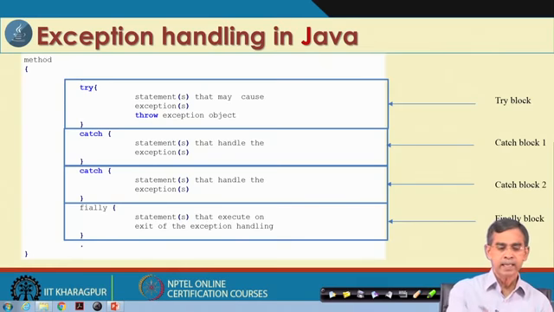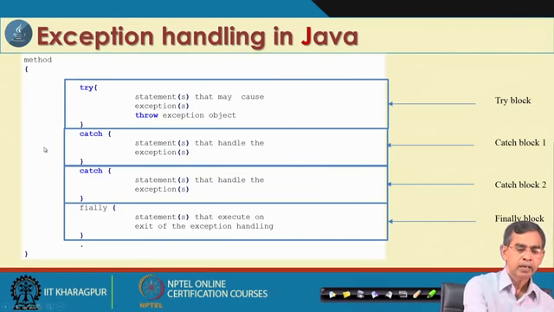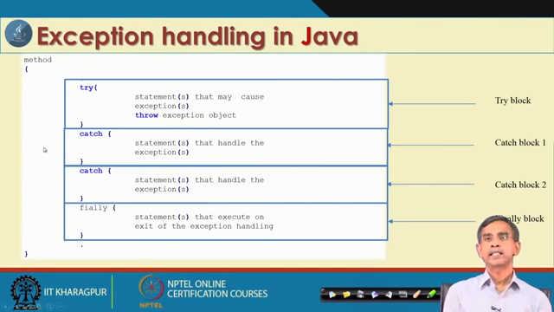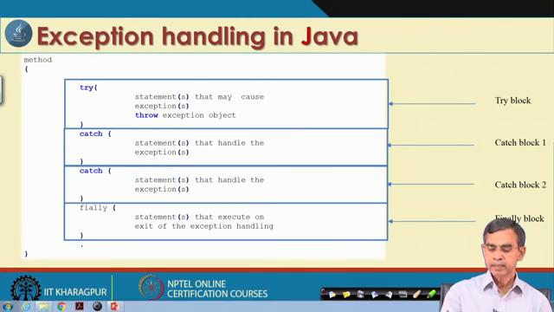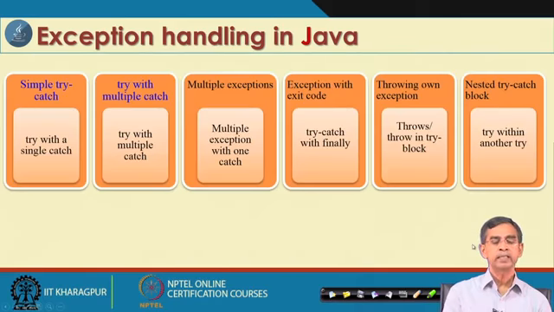So, this is basically in brief the concept of the exception handling mechanism in Java, but now it is very important to discuss each block one by one, each concept one by one. Now, we can structure this concept in 6 different ways.